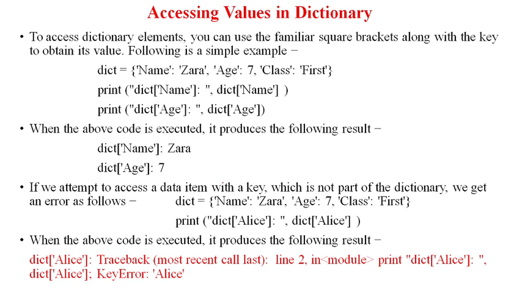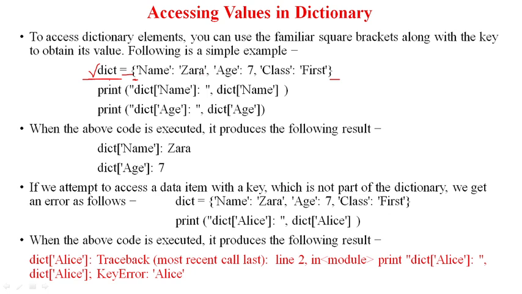Now let us see how to access the data from the dictionary. If you want to create the dictionary, it is very simple. Just write the dictionary name. Any name you can use, A, B, C, D, X, Y, Z, P, Q, or whatever variable name you want to use, you can use it here. Then the equal to operator, then curly braces, and then give the values in key-value format.